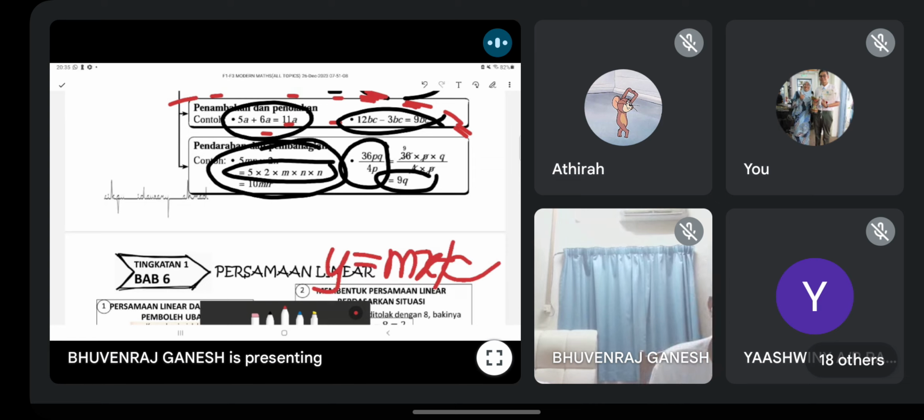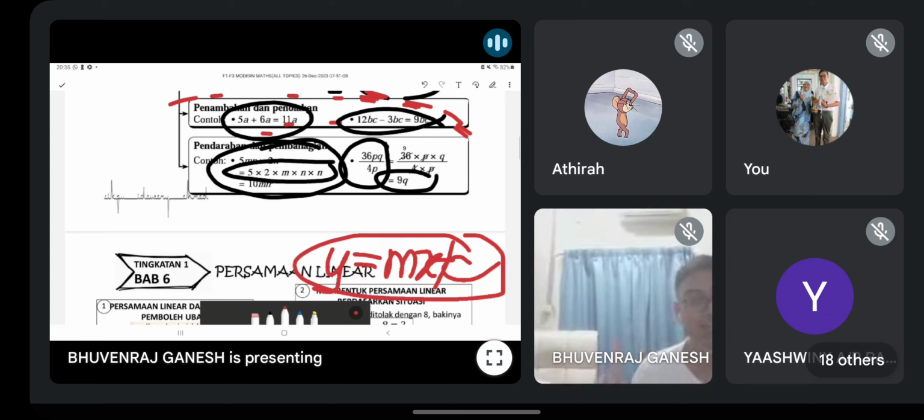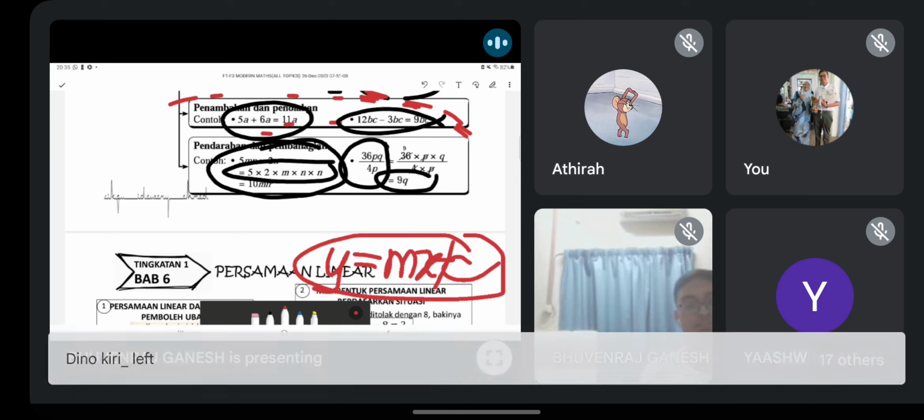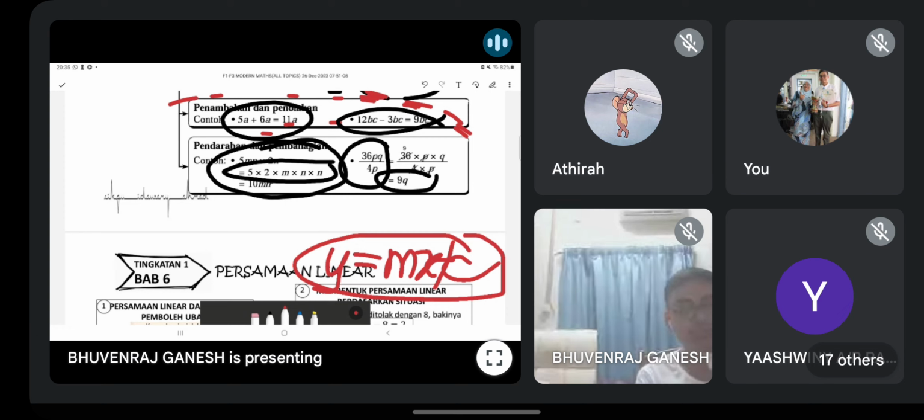Kalau kamu tak ingat, kamu ingatlah. Ada satu cikgu, y equals mx plus c. There is one teacher on YouTube named y equals mx plus c. Kamu semua kenal dia kan? Matthew Pang, his name. So this is the general form for straight line equation. Okay guys, so this one you all must know. Bab ni akan ditanya juga.